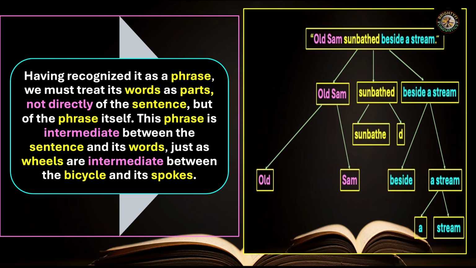We continue to hit upon the same idea. Having recognized it as a phrase, we must treat its words as parts, not directly of the sentence, but of the phrase itself. This phrase is intermediate between the sentence and its words, just as wheels are intermediate between the bicycle and its spokes. I hope this makes the idea very much clear.